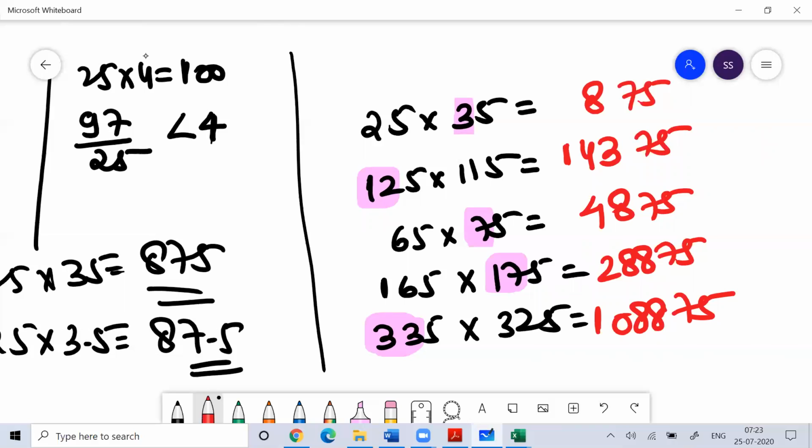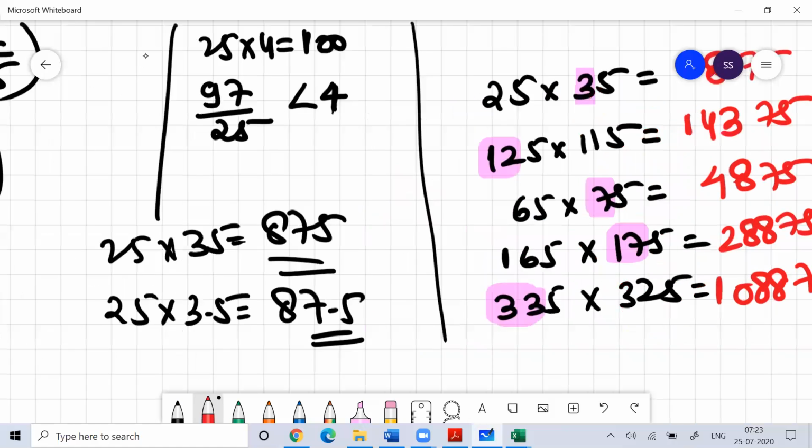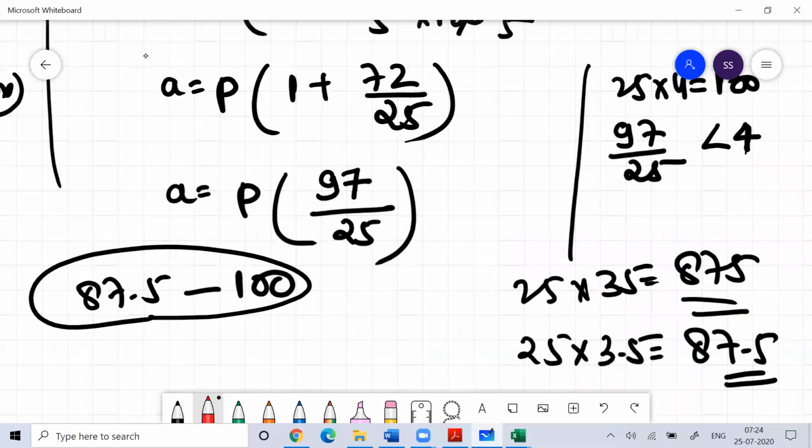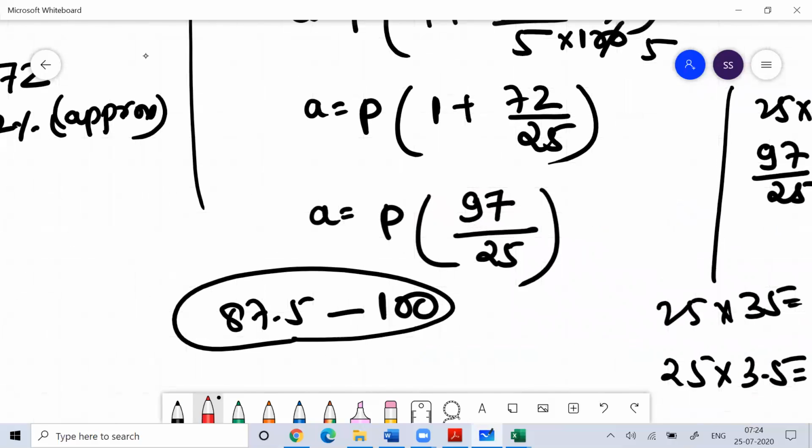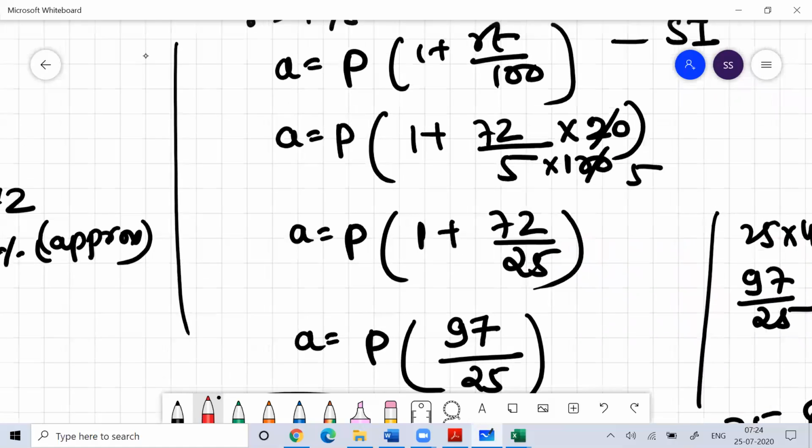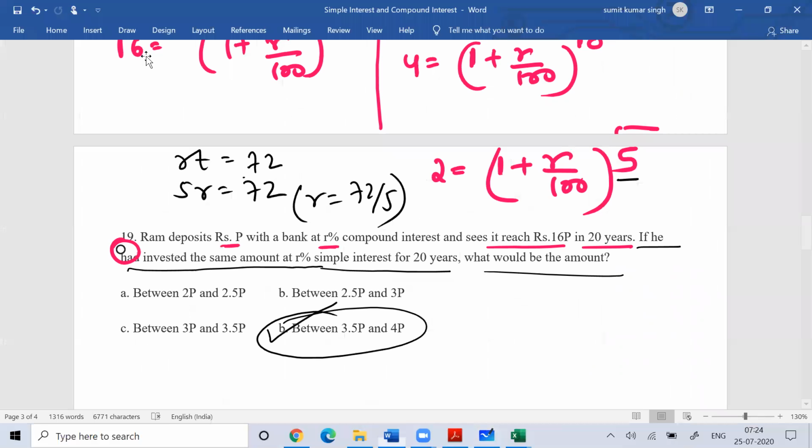This is Vedic maths. I have made around 8 videos on Vedic maths where I explained all these things. These things will be helpful for you in day-to-day calculation whenever you do maths. If you use them, you can develop your mathematical skill in a much better way. So the answer for this question would be 3.5P to 4P.